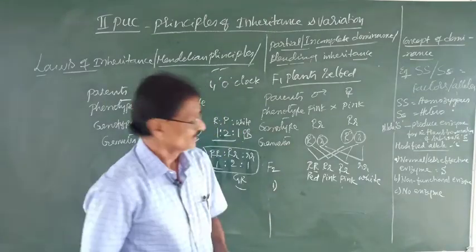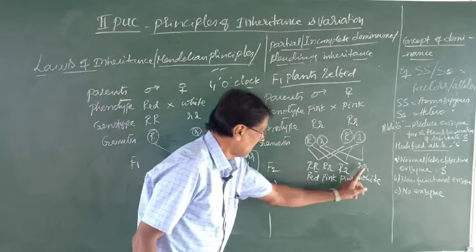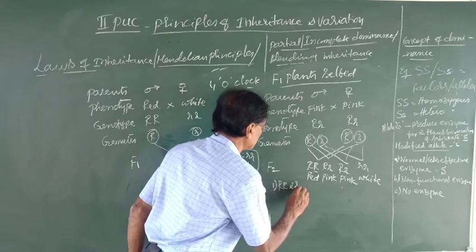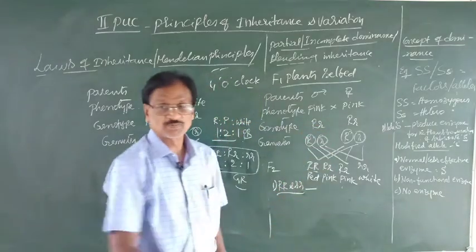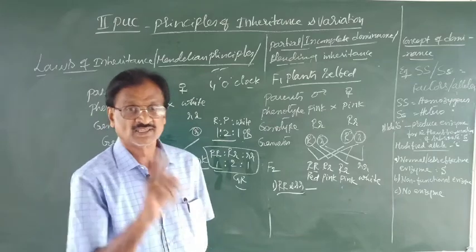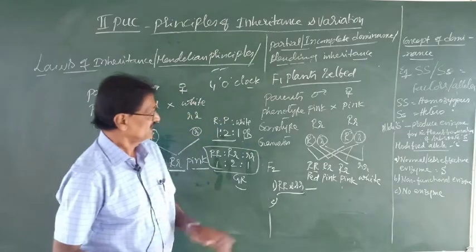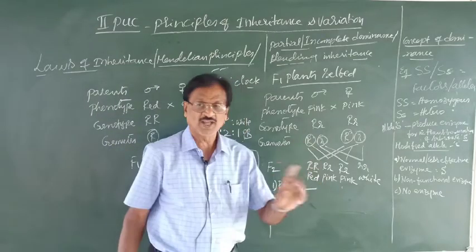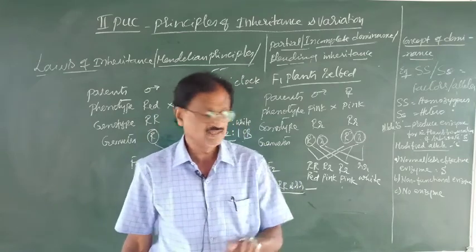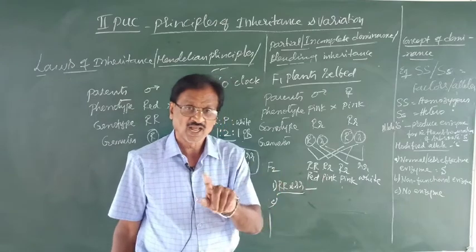After observing these results, what conclusion can we draw? The conclusion can be drawn like this. Red and white are always expressed in what condition? Both of them are expressed only in the homozygous condition. That is the first one. Second, is there any specific gene for pink, as there is for red and white? For red, there is capital R. For white, there is small r.